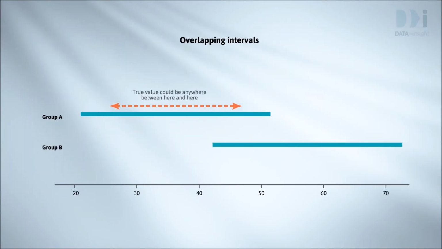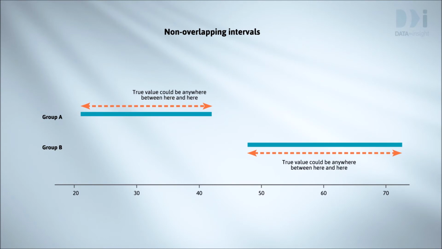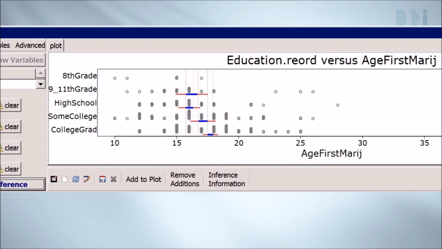If the true value could be anywhere in the interval, then, when intervals overlap, we can't tell which true value is larger. Whereas if there's no overlap, then it's obvious which is bigger. There's a slight complication in this. As you know, 95% confidence intervals catch the true value for 95% of samples taken, so their error rate is 5%, or 1 sample in 20.